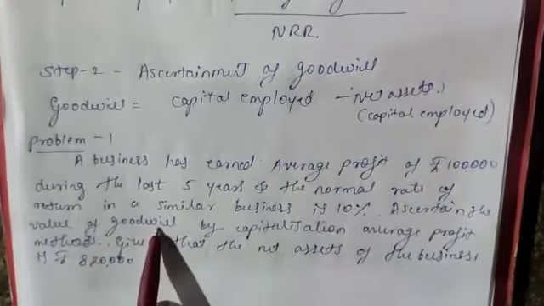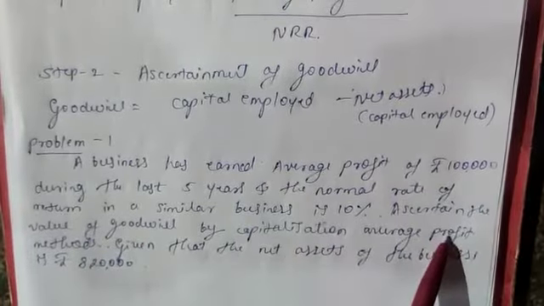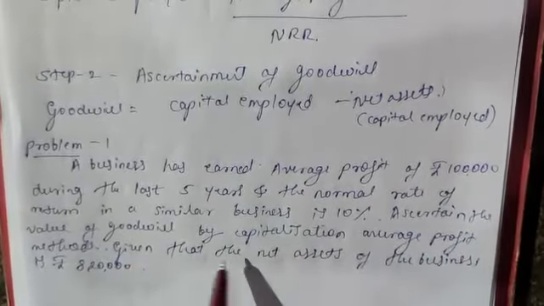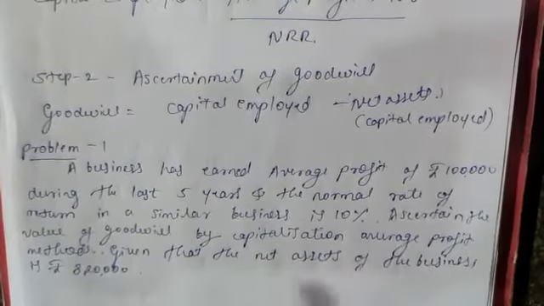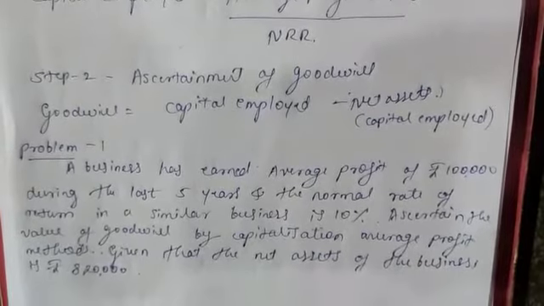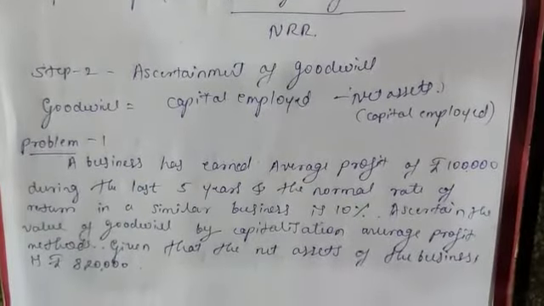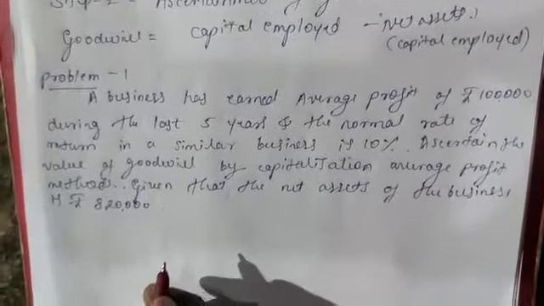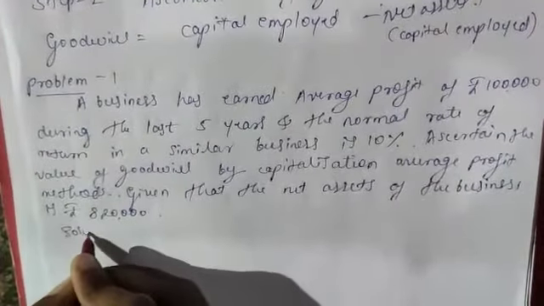Ascertain the value of goodwill by capitalization of average profit method, given that net assets of the business is rupees 8,20,000. This much information is given here to calculate the goodwill value. So, solution.